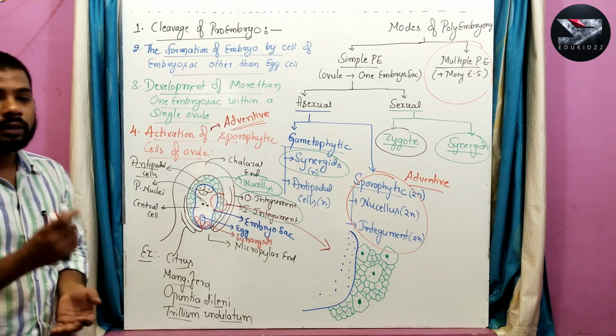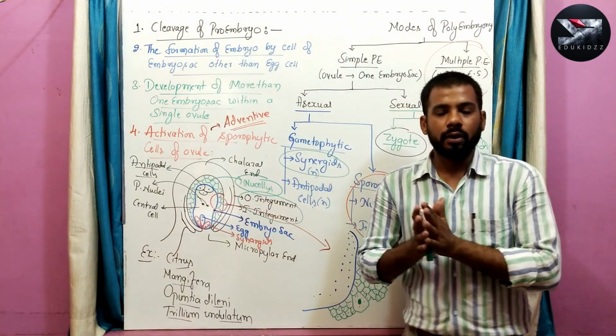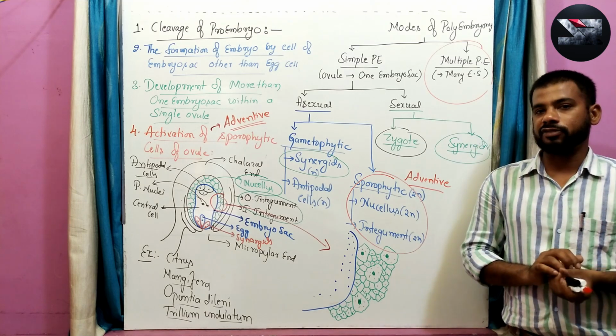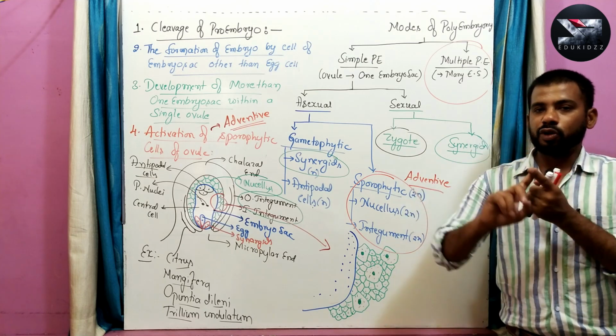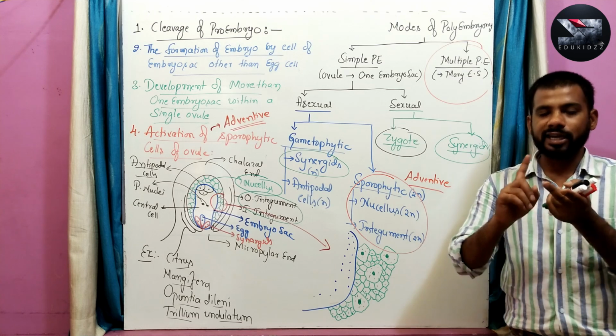This is about polyembryony. But you have to remember, in most cases the extra embryo which is formed will not reach maturity, because the embryo may get arrested at some stage of development, or it may get degenerated.